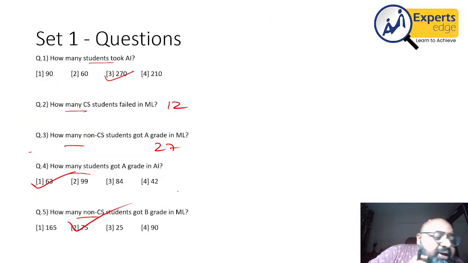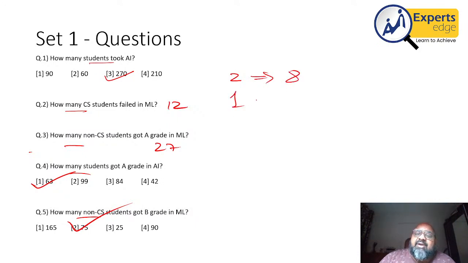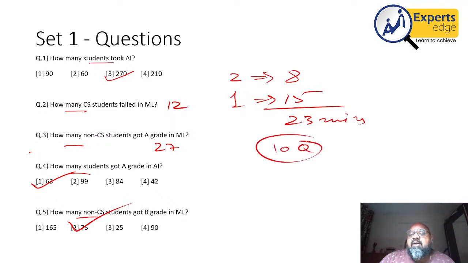So now if I look at the time that is required, even if this takes another 10 minutes, what I'm saying is, set 2 ended up taking suppose 8 odd minutes, set 1 ended up taking say 15 minutes. In about 23 minutes, I would have gotten 10 questions done. Do you know what was the percentile if anyone got 10 questions in this exam? The percentile for this section would cross 99%.